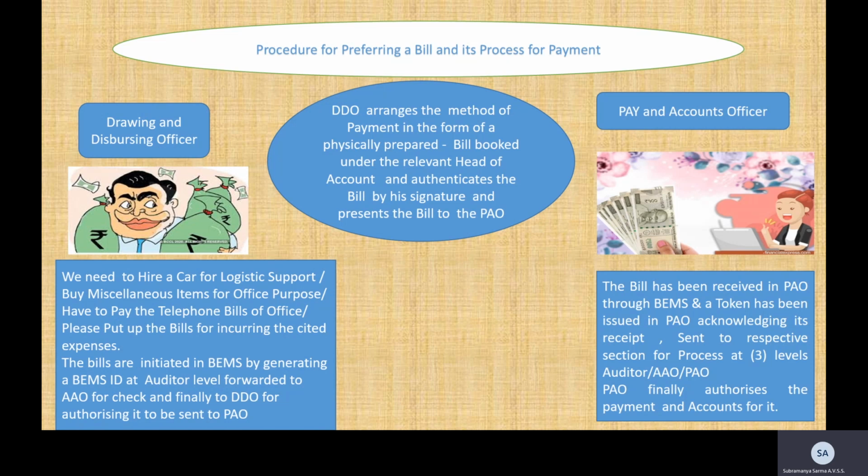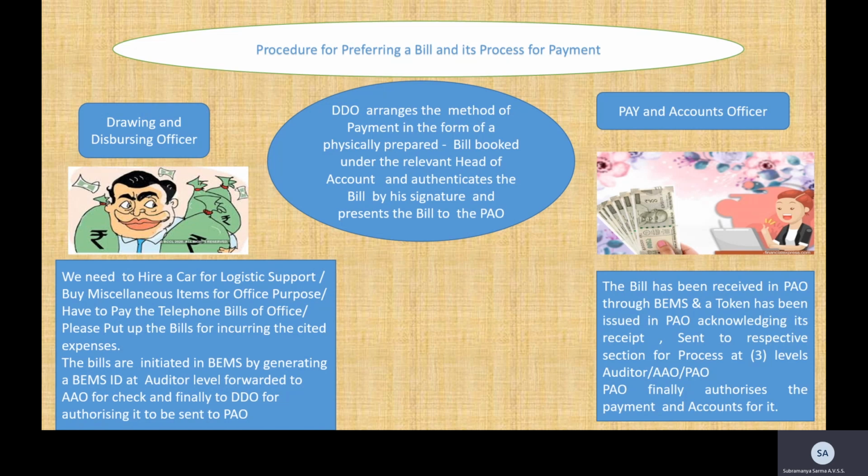Once it is fed into the BEMS, the transaction is booked under the relevant head of account, and the BEMS system allocates a BEMS ID. And the same thing is forwarded to the pay and accounts office. The pay and accounts office receives this electronically, and the physical bill also is sent to the pay and accounts office. On receipt of the physical bill, the pay and accounts office will allocate one token number to the bill so that it can be tracked and traced easily, and it is processed again at 3 levels, that is the dealing hand level, AAO level, and the PAO.